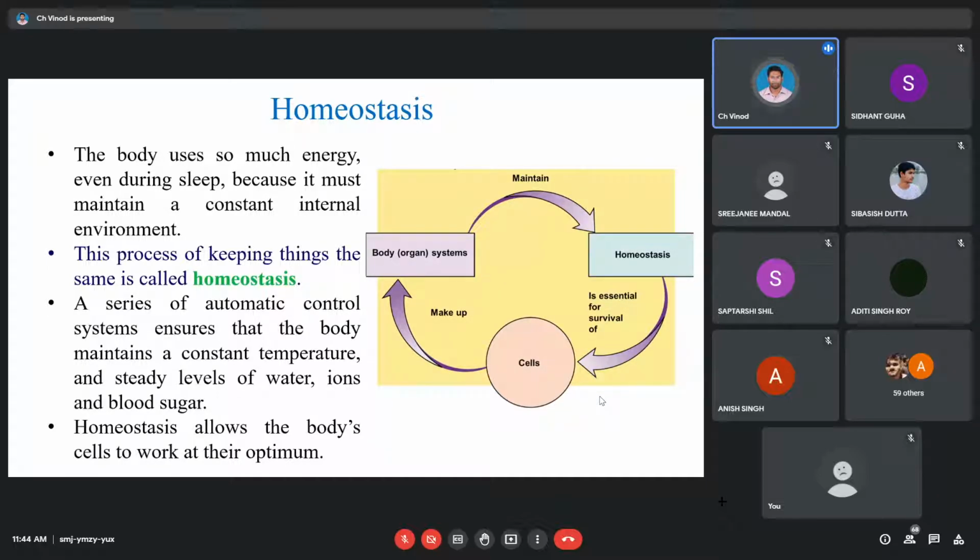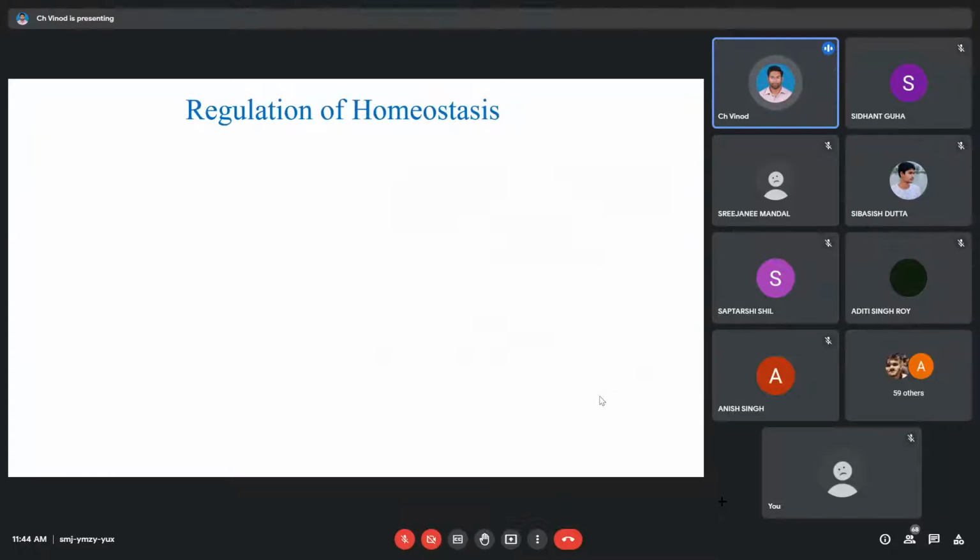So what does it do? It keeps the body in the so-called optimal conditions. So what are the optimal conditions? A good amount of oxygen, a low amount of carbon dioxide, proper sugar levels in the blood, proper ionic levels in the neurons and optimal ionic levels in the other organs, and a good amount of water in every cell. Coming to the mineral and vitamin content, a good amount of minerals and vitamins, and whatever waste is there has to be eliminated out.